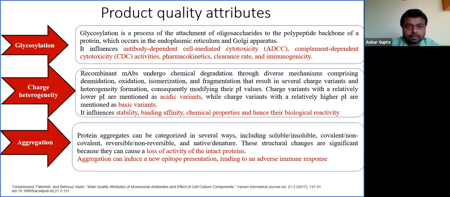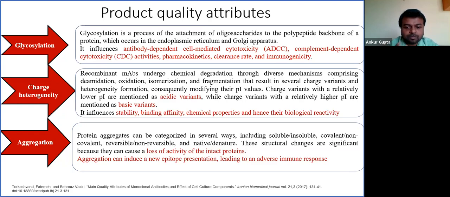Looking into the other product quality profile, that is charge variant or charge heterogeneity. During the production of an antibody, for example, it goes through chemical degradation through diverse mechanisms such as deamidation, oxidation, isomerization, and fragmentation. That results in the formation of several charge variants, consequently modifying its PI value.